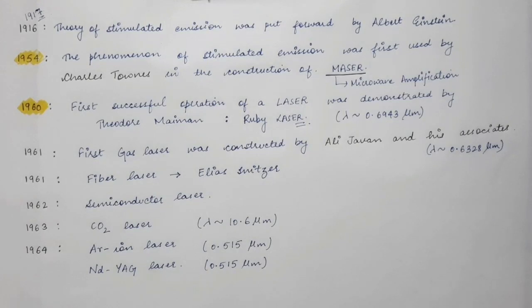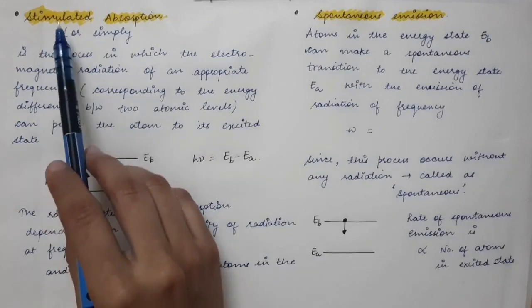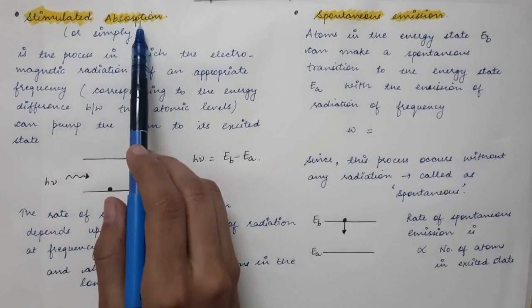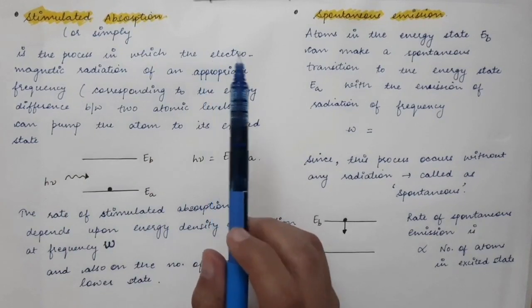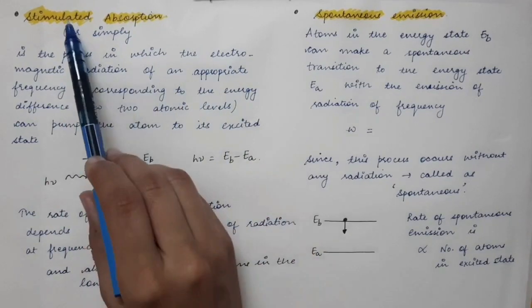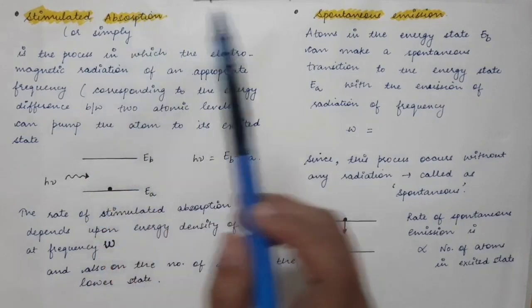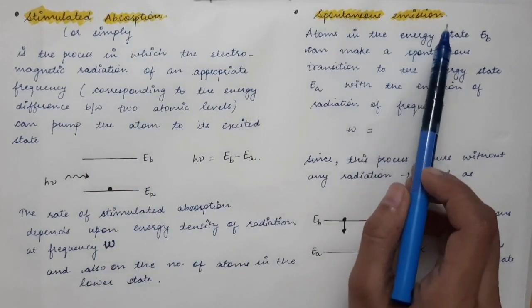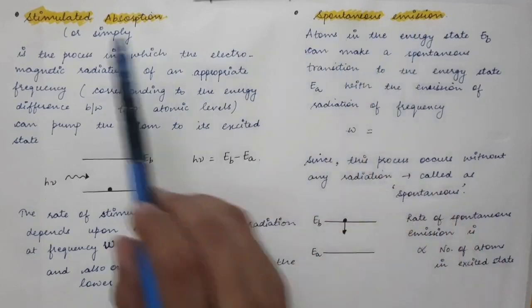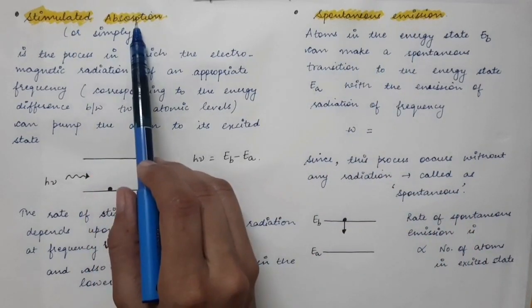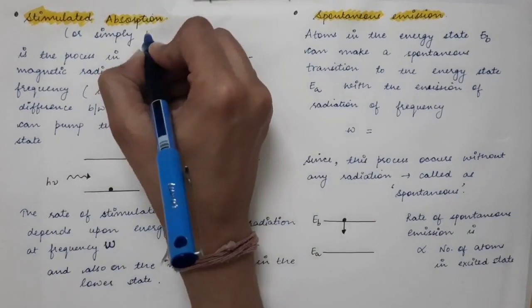Now we are going to see the definitions of the concepts that we did in the previous lecture: spontaneous emission, stimulated emission and stimulated absorption. So now we are going to see the complete definition of these processes. There are three optical transitions that can occur in a medium. First is stimulated absorption, then spontaneous emission, and at last stimulated emission. Firstly we are going to see stimulated absorption, or simply we call it absorption.